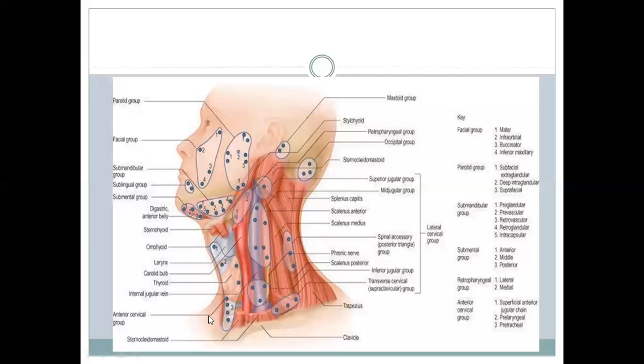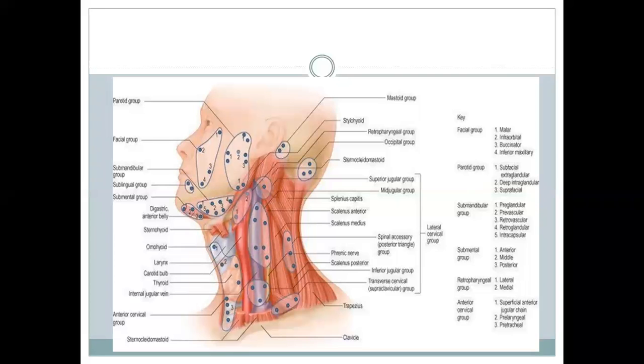And the superficial cervical nodes, which are along the external jugular vein, are also a variety of superficial nodes, and they drain the lower part of the parotid, the angle of the jaw, and the lobule of the ear.